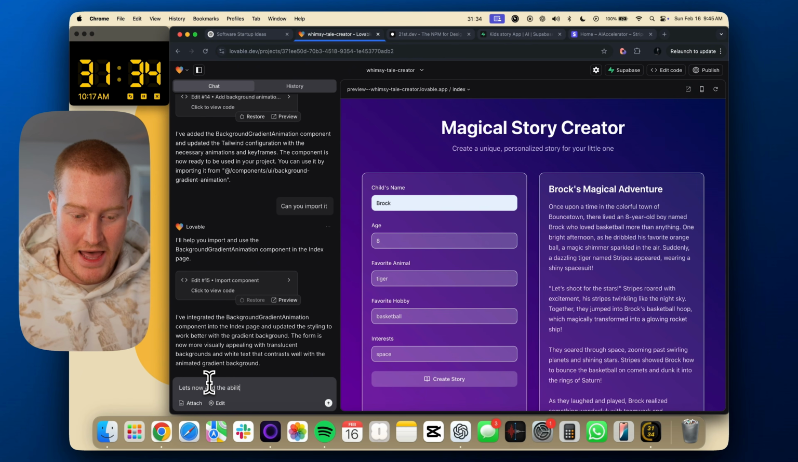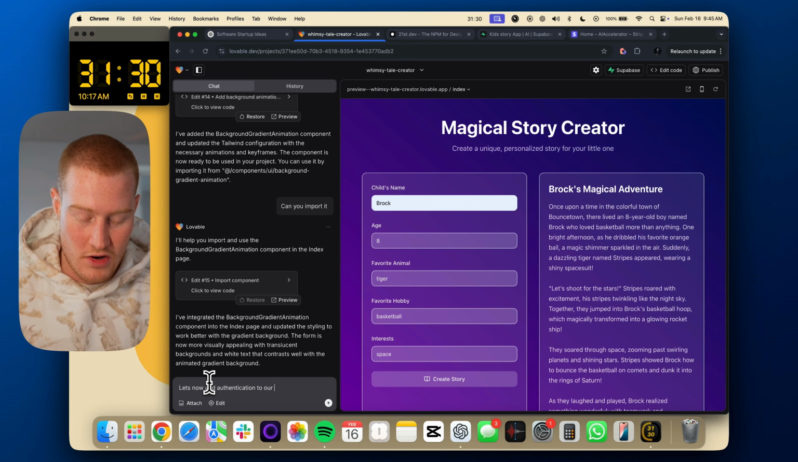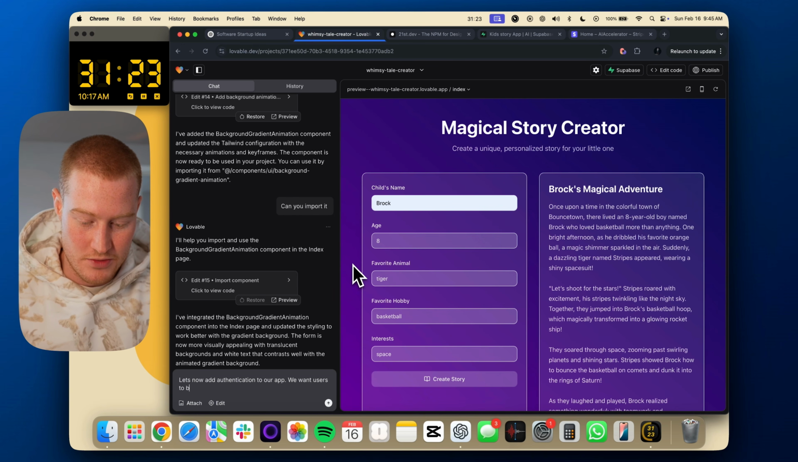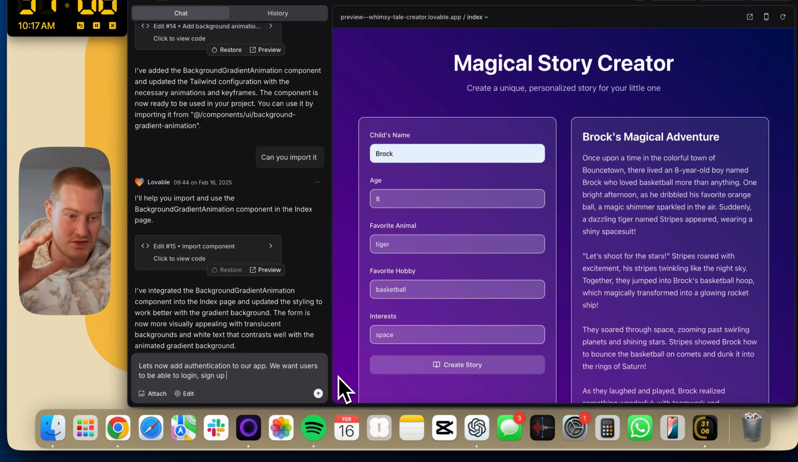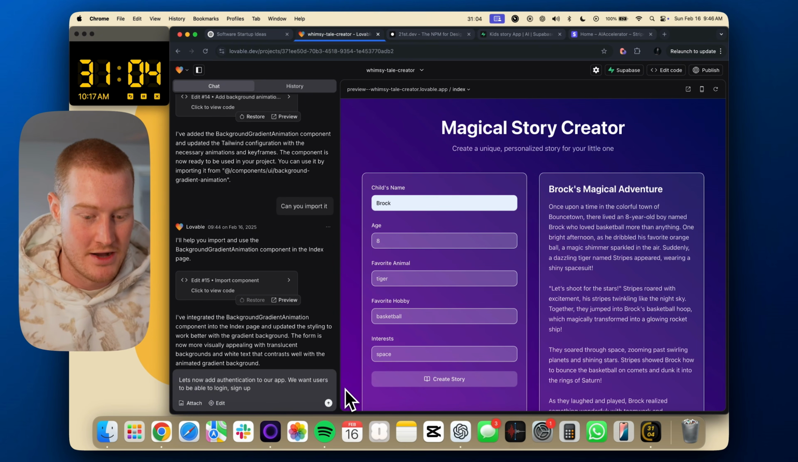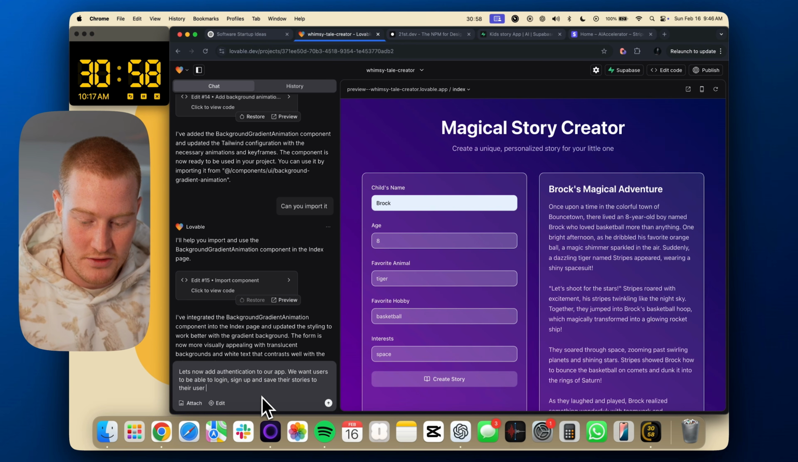All right, let's now add authentication to our app. We want users to be able to log in, sign up, and make users pay for... Let's actually set up the Stripe later on, just because this will help with the flow of me actually building out. So sign up and save their stories to their user profile.